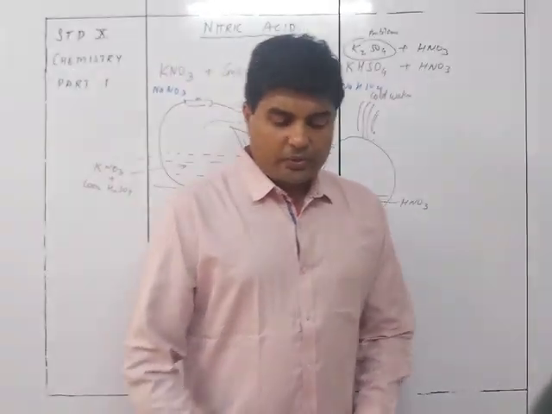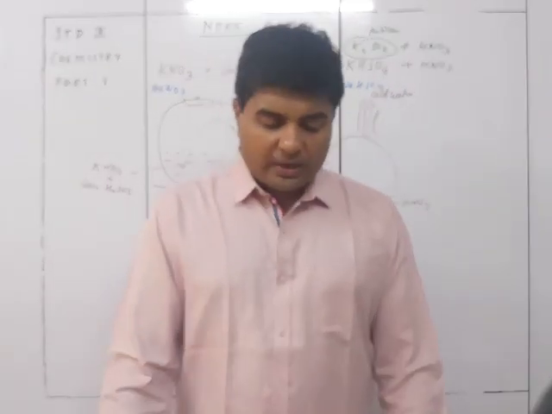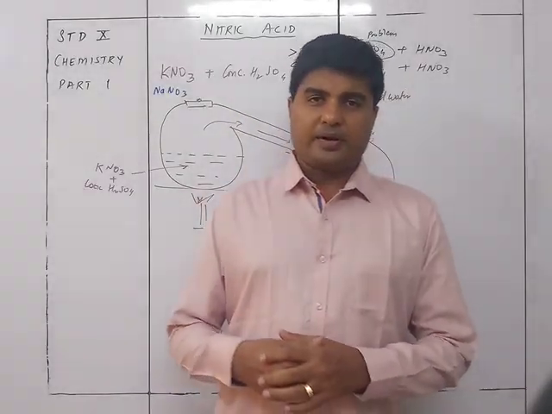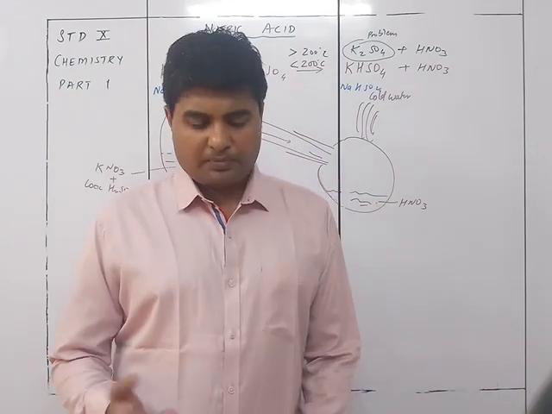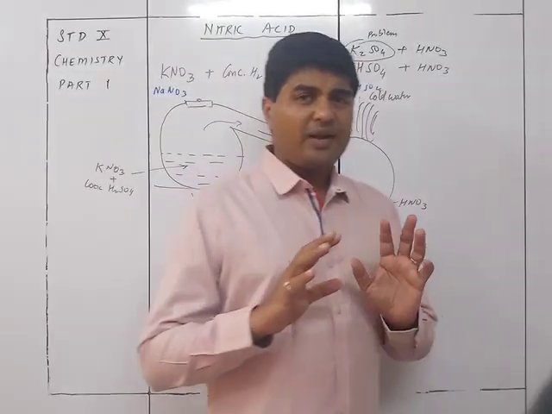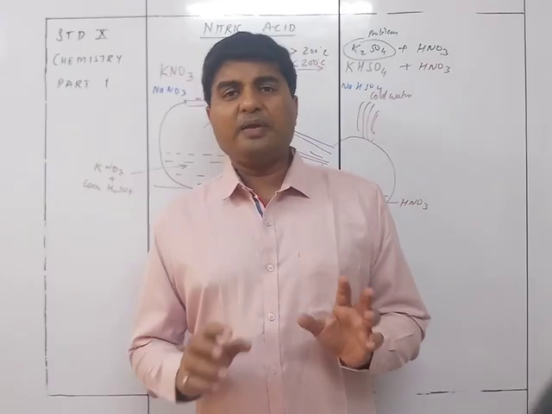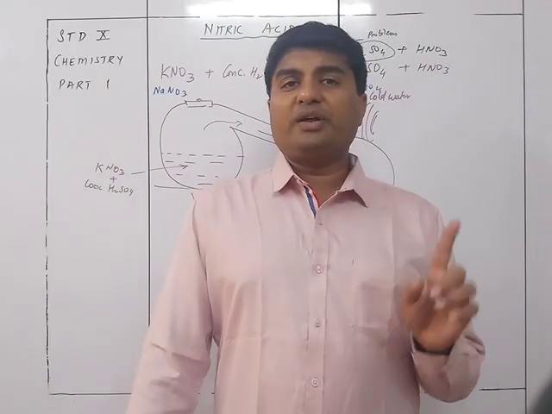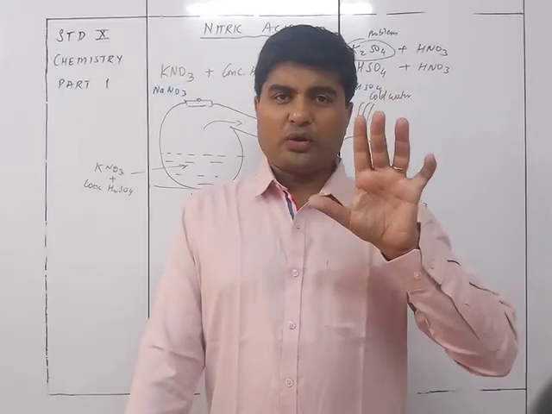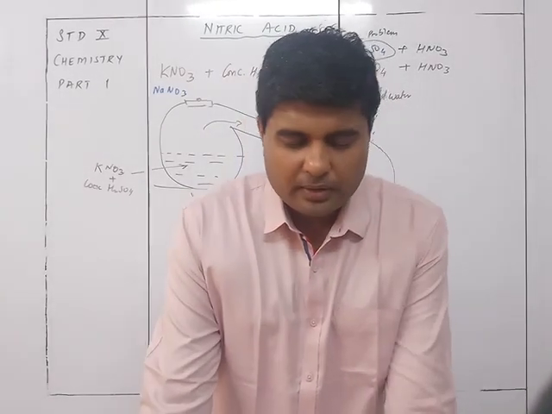Now nitric acid, as I told you, its vapors are unstable. The color of pure nitric acid differs from the color of the nitric acid obtained in the laboratory. Pure nitric acid is colorless. It doesn't have any color at all. It is completely clear. But the one available to us in the laboratory will be slightly yellowish in color because of the decomposition of nitric acid to nitrogen dioxide. Reddish brown fumes come out, which make the solution look yellowish.